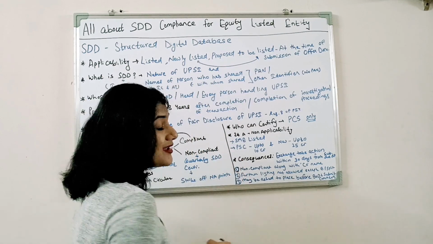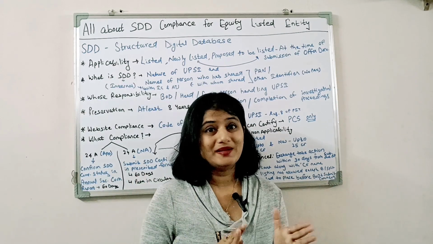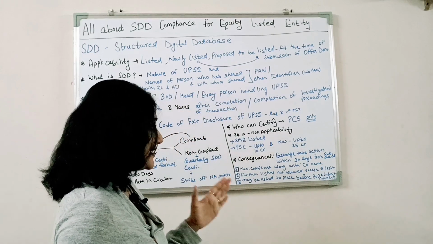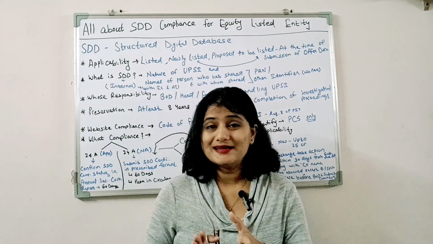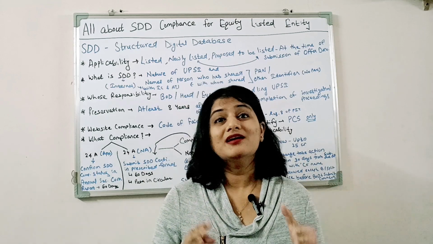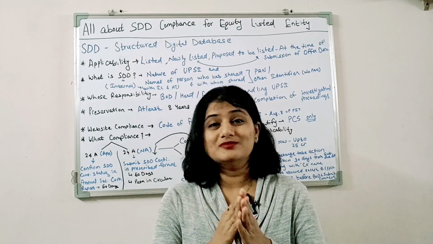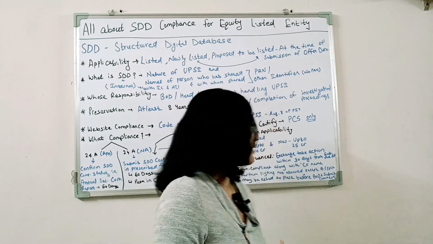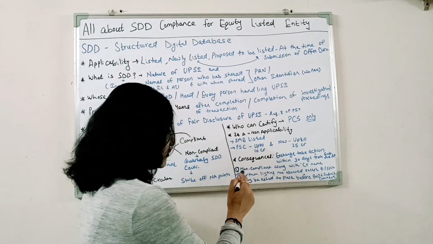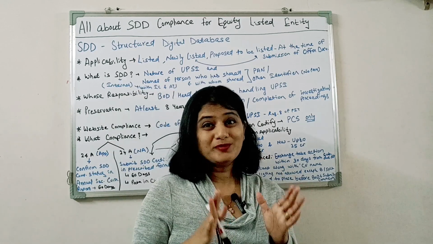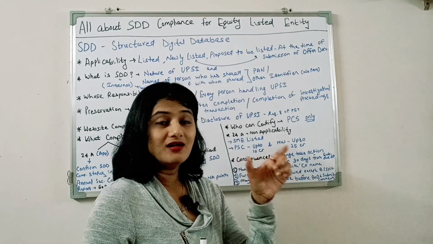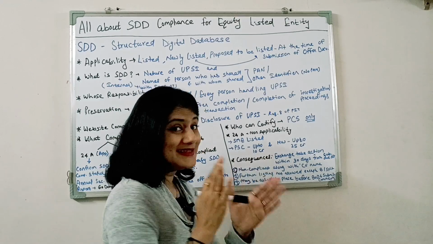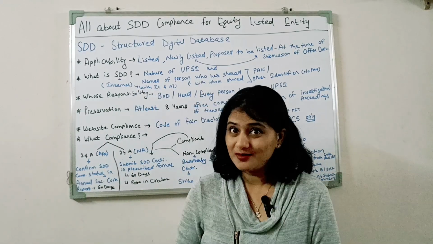Now next, what are the consequences in case the company is non-complying with this SDD compliance requirement? In such case, the exchange, that is BSE or NSE, may take action against such company within a period of 30 days from the due date of submission of the certificate. What actions can be taken? First, on the get quote page of the particular exchange, with the name of the company, the words non-compliant with the SDD requirement will be written along with the name of the compliance officer.